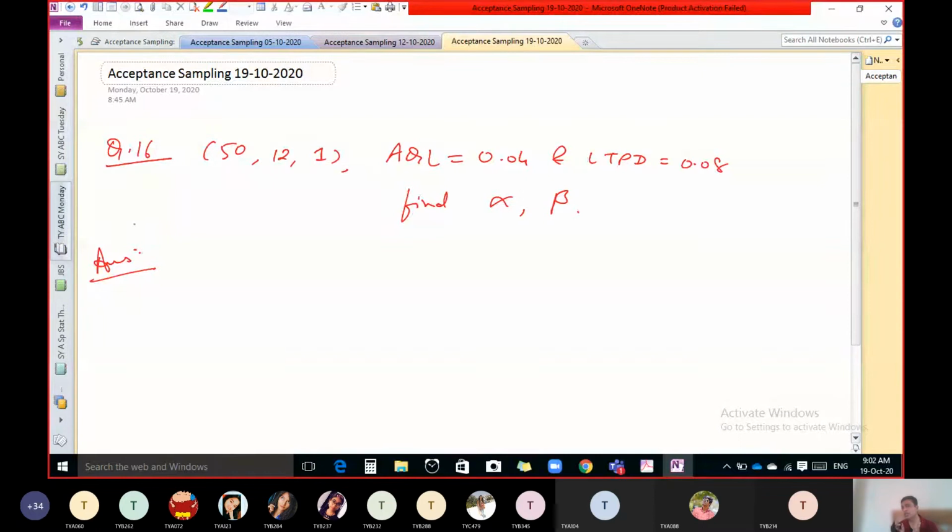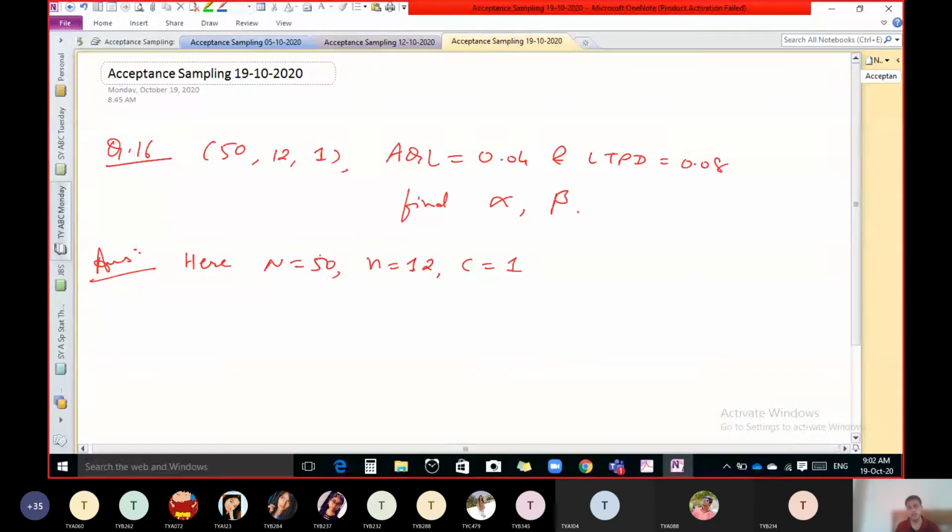Now let us discuss what is the meaning of this question first of all. We know that for this single sampling plan, first one is our capital N, 50. Second one is small n, 12, and C equal to 1. Now see, what is the meaning of this? 50 units of total production.